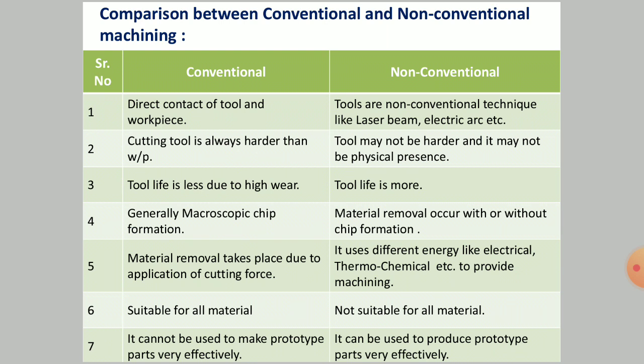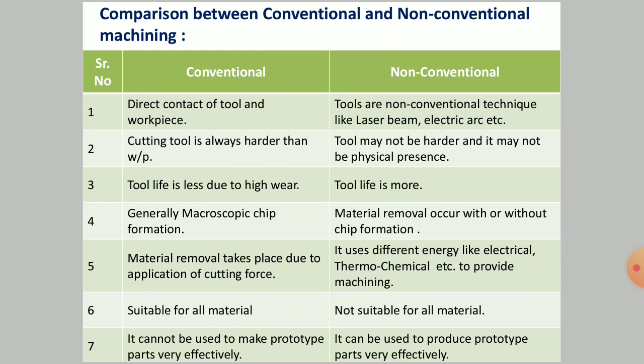In the conventional machining process, there is direct contact between the tool and the workpiece. If I give an example of a conventional machining process, take the lathe machine, wherein we mount a single point cutting tool which comes in contact with the workpiece.